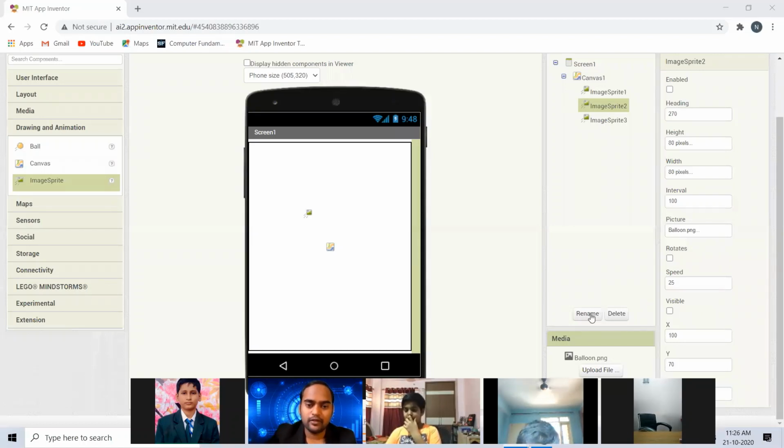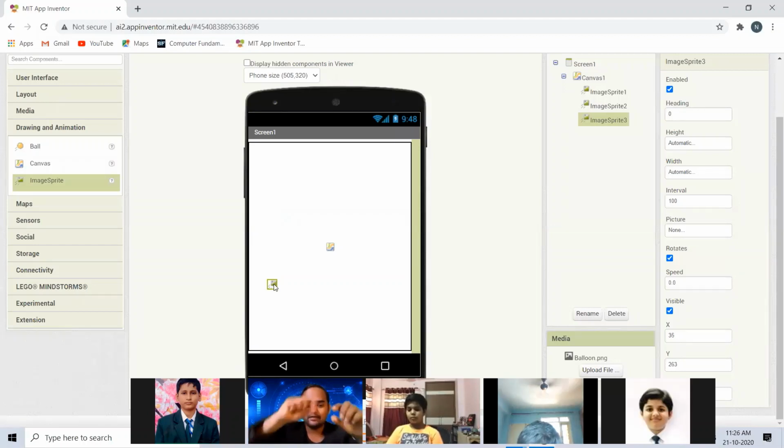Suppose, for example, think for the third sprite, the location is here. If I change the sprite, you can see the X and Y values are changing. Did you see? In the 2D space, X and Y are the coordinates, the location of the object. If you have studied coordinates, this would be very simple to you. If you have X and Y, you can locate exactly where the object is. Got it? So this is the X and Y coordinate.